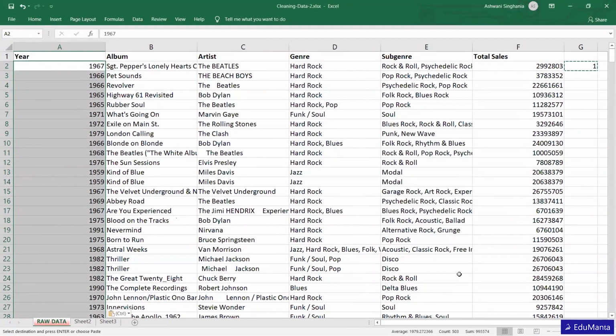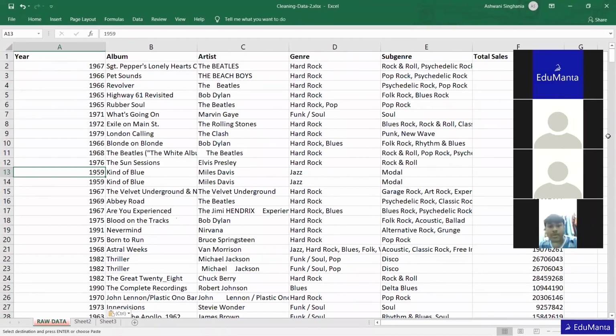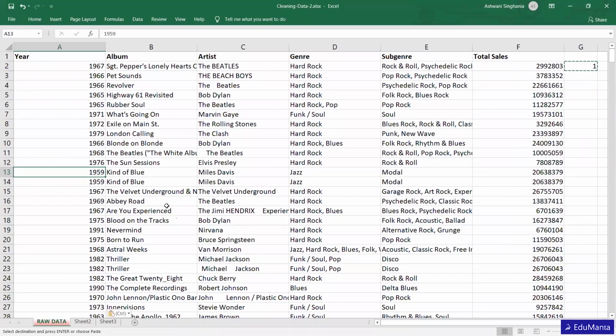Okay, so we can see that every format is converted into a number, right? So this is how we can convert any kind of data into numbers. I hope I made it clear, right? And now we can delete this one, we don't need it.